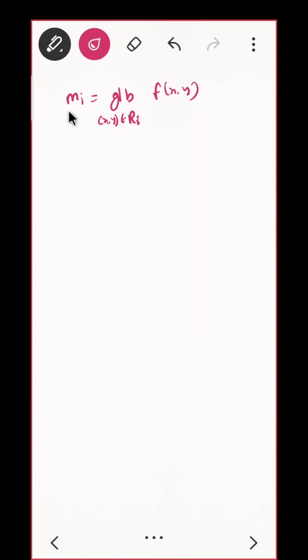No ij is there, only I am taking mi, small mi, correct? And what will be my capital Mi? It is LUB of the function where (x, y) belongs to Ri again, correct? If I say small m1, that means there are n rectangles, I am taking the first rectangle.